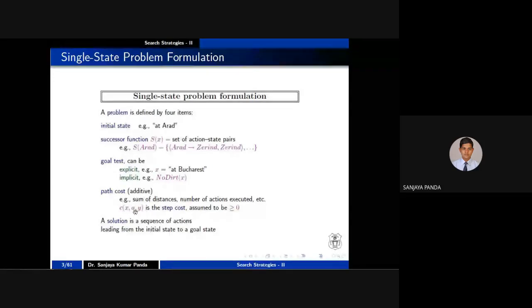Generally, we assume that cost values are greater than or equal to 0. So by applying these four items, finally we will get a solution.